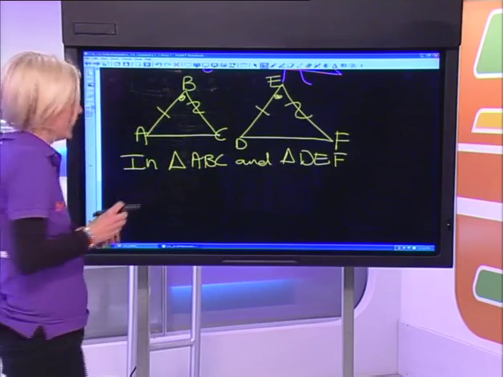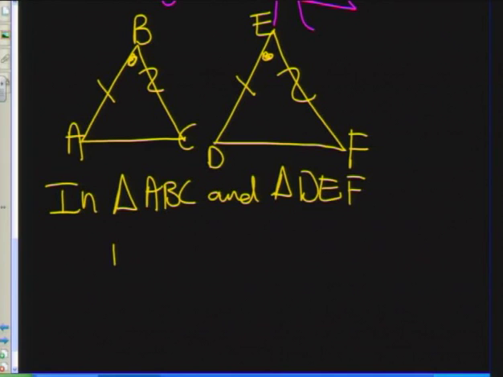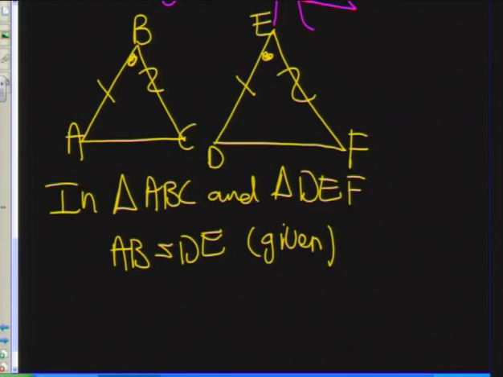Sometimes, if you're lucky, things will be given to you. I'm going to say AB is equal to DE, and the reason is that it's given. Then angle B is equal to angle E, also given.